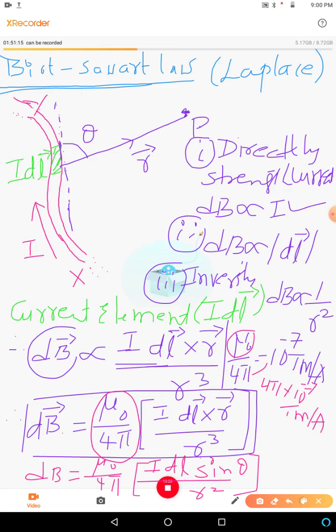So what is the direction of the magnetic field at point B? The direction of the magnetic field at point B, see, I draw it like this. It means the magnetic field is penetrating into the mobile, it is towards the plane of the mobile, it is entering into the plane of the mobile or your notebook. Why? That can be found again by the right hand screw rule. How? Keep your right hand such that all your 4 fingers curl from I dl to r, this I dl cross r.